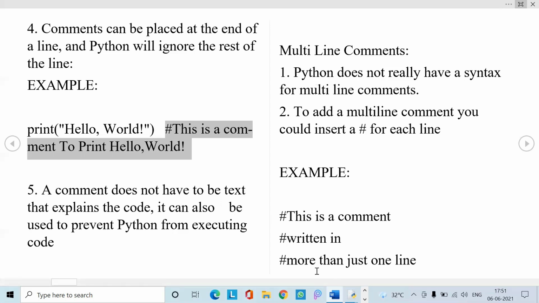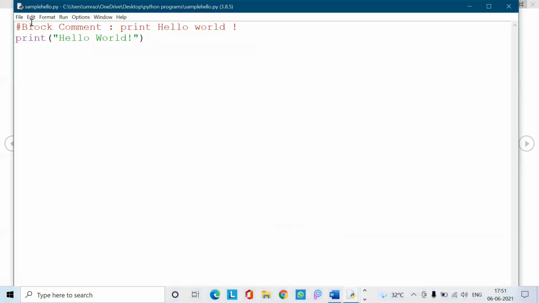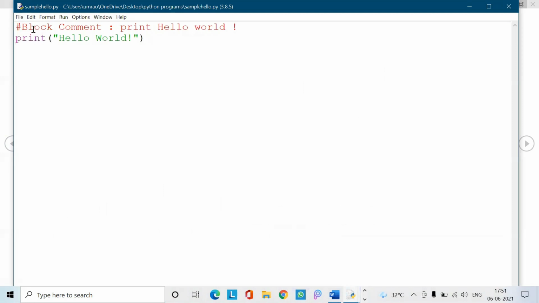Next, let us see this in an example, which includes a block comment, or single line comment, as I said. This block comment is written at the head of the new file, that is, the first statement itself is a comment in my program. What this block comment is saying to us is print hello world, that hello world needs to be printed. So I have written a statement with the help of print, and within the print I have written hello world.